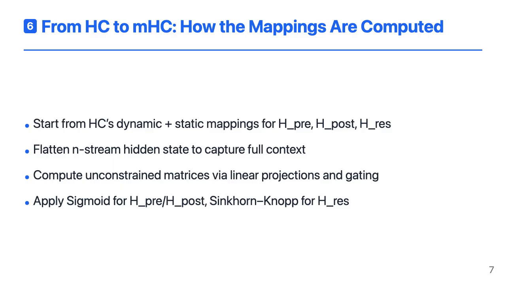Under the hood, mHC keeps the overall structure of hyper-connections. At each layer, you have an n-stream residual state. mHC flattens this into a single vector so the mapping can depend on the full context. It then uses linear projections, plus learned biases and small gating scalars, to produce raw, unconstrained versions of the pre, post, and residual mappings. For the pre and post mappings, a sigmoid ensures non-negativity, with a simple scaling for the post side. For the residual mixing matrix, mHC feeds the raw matrix into the Sinkhorn-Knopp procedure: exponentiate to make entries positive, then iteratively normalize rows and columns so they each sum to 1. After a fixed number of iterations, you get an approximate doubly stochastic matrix that is used for the actual residual update.